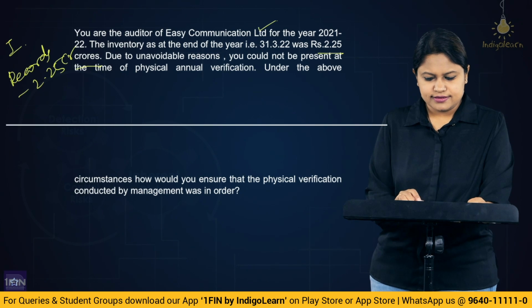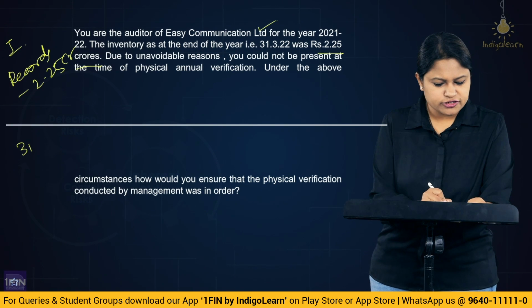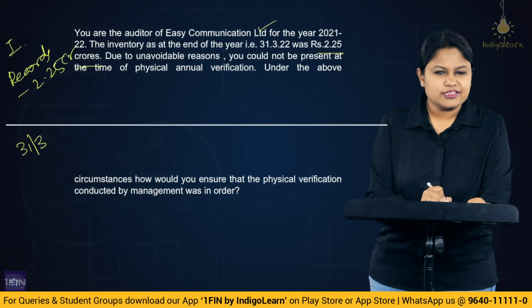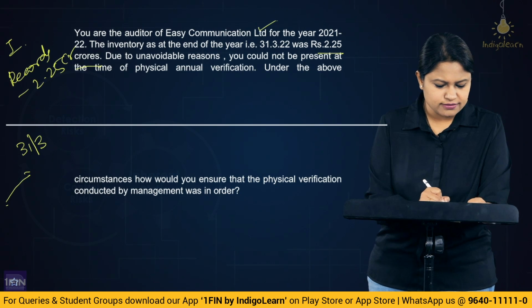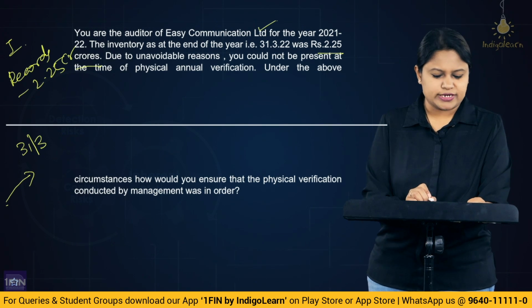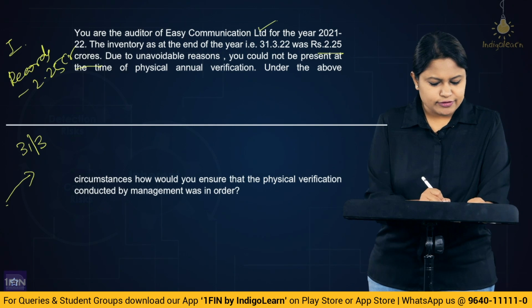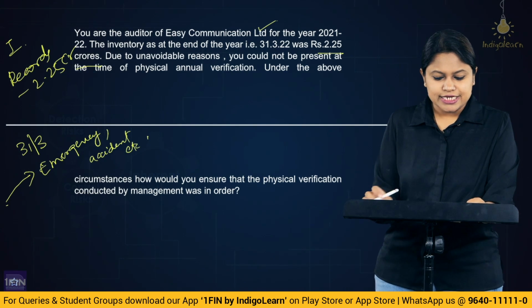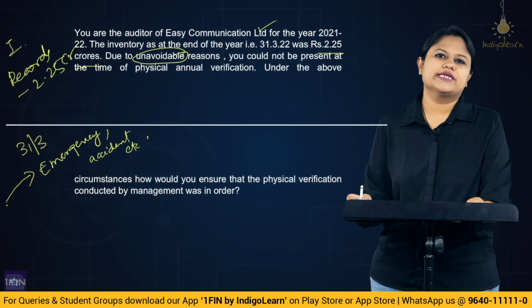But now what happened? Assume on 31st of March, physical verification is conducted by the management. And on this particular day, when you were leaving to attend the physical verification, there was a certain emergency, or you met with an accident, or any other situation which is unavoidable. You cannot do anything here.